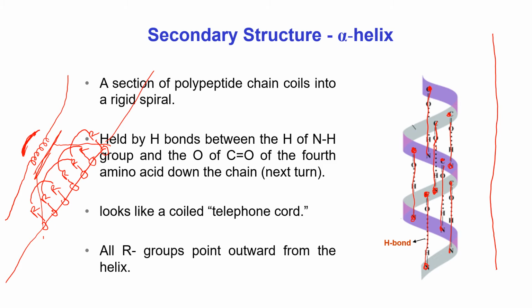That's why that portion's shape becomes spiral or helical. This portion is known as alpha helix, and we can see in the polypeptide chain certain segments exist as alpha helix, that is spiral shape.